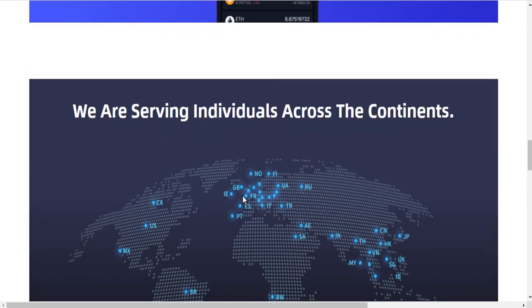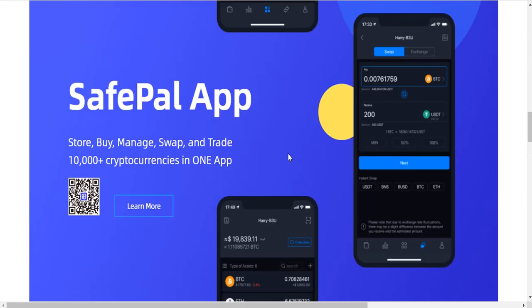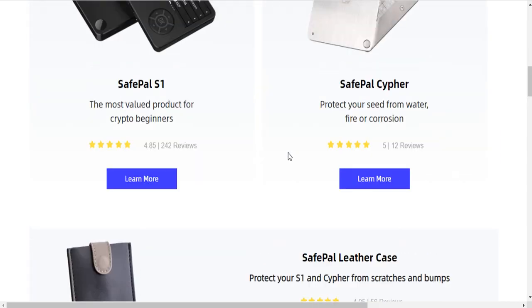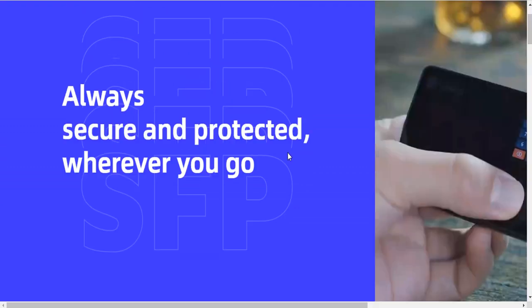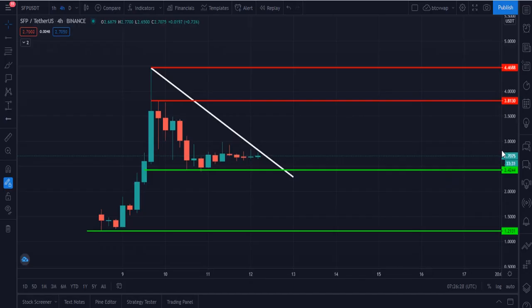I am showing this because I think this token will give you maximum gain in coming days. That is why I am very much certain. And let me please show the chart of this.